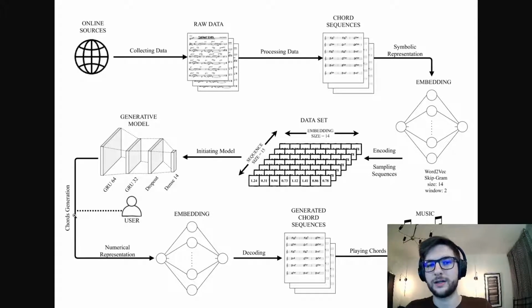After generating the chord sequence in embedded, numerical space, I used embedding to transform it back to the symbolical representation, which are the chords, which can be played by a musician on instruments like a piano or a guitar.